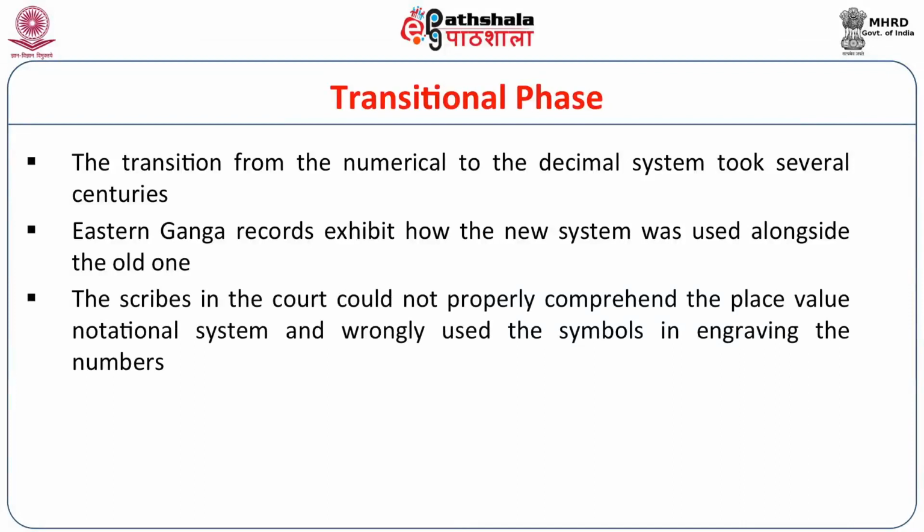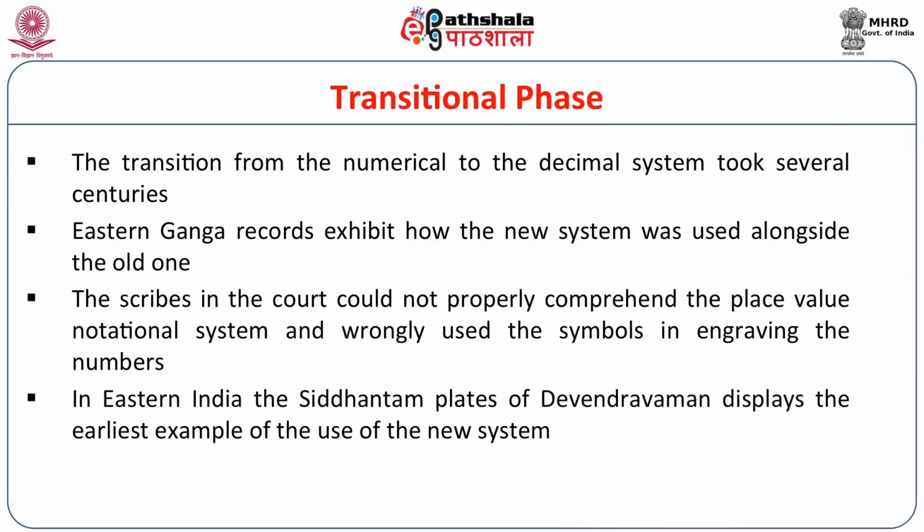The scribes in the court could not properly comprehend the place value notational system and wrongly used the symbols in engraving the numbers. In Eastern India, the Siddhantam plates of Devendra Burman display the earliest example of the use of the new system.